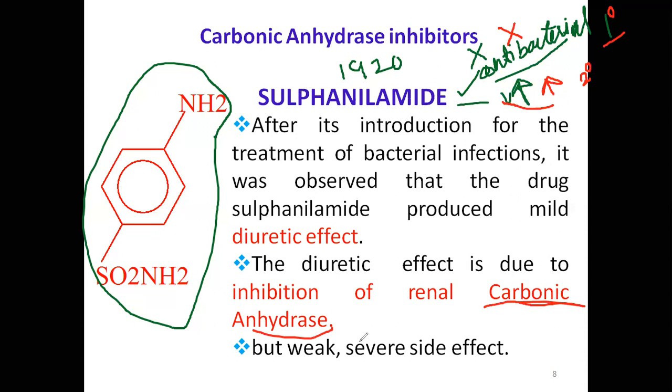That's why you are not getting much frequent urination. So sulfanilamide has a weak diuretic effect. Now, what did they do to get a stronger diuretic effect? Let us see.